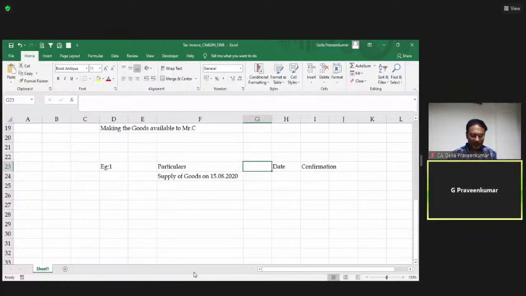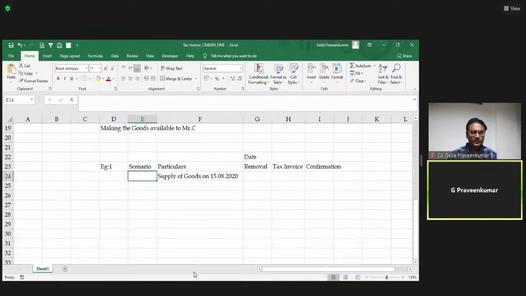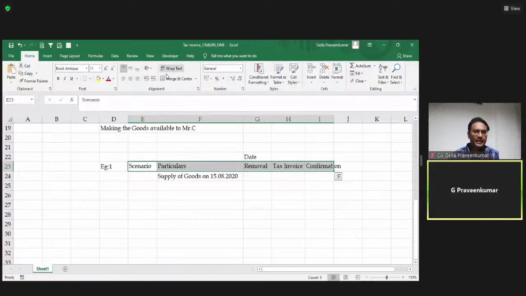Now I will say removal date. Okay, I'll put it this way: date, removal, then tax invoice. Scenario. Let us take a couple of scenarios to understand what section 31 talks about.